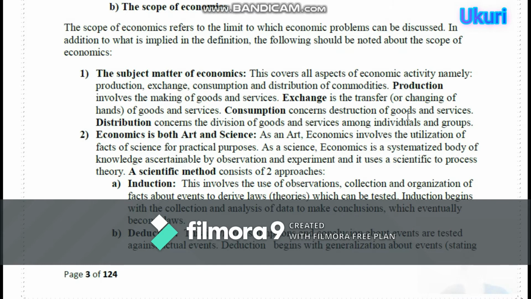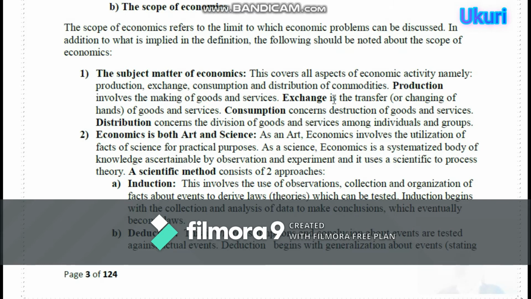Production, we shall see that, involves the making of goods and services. Exchange is the transfer or changing of hands of goods and services. Consumption concerns the destruction of goods and services. Exchange ni uburyo tugenda duhanahana ibintu kama bimwe nkaguha ibindi tukagurana. Production involves the making of goods and services. Ni gukora goods and services ibikenerwa by'abantu, bikenerwa n'abandi baba households.